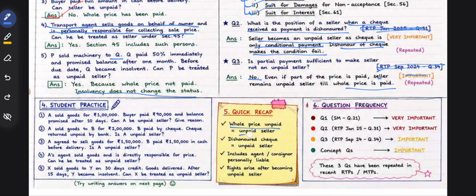Whole price unpaid means unpaid seller. Dishonored check means unpaid seller. It includes an agent or consignor who is personally liable for collecting the price. Do rights arise before or after becoming an unpaid seller? Only after becoming an unpaid seller will you have the rights.